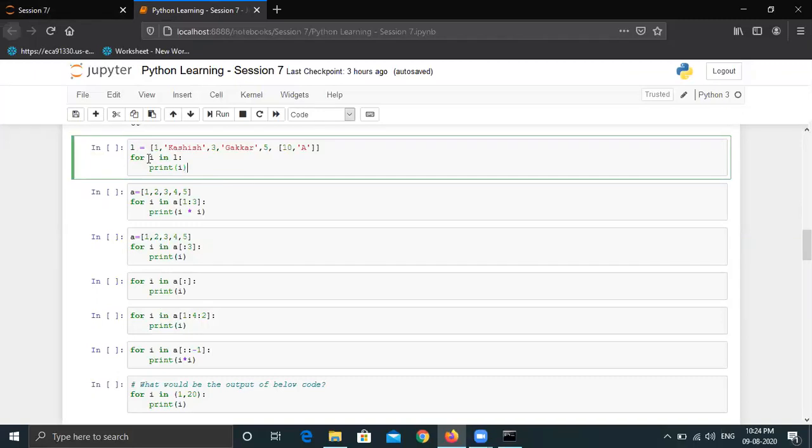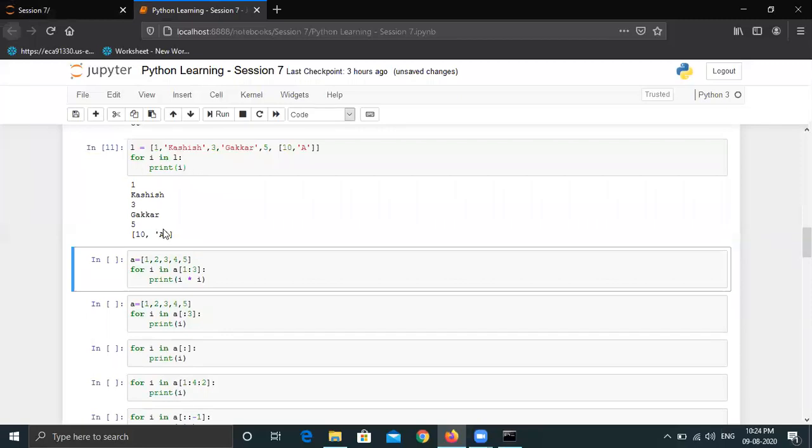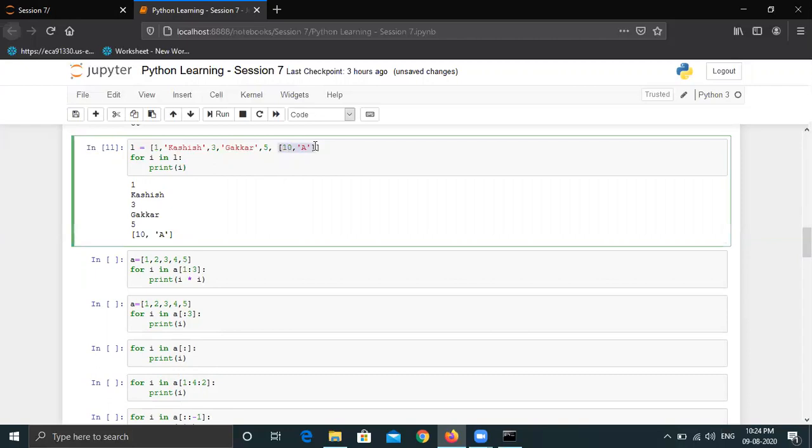So now we are using for I in L. So L will be passed as an iterable, and the first element will be passed to I. So first value will be 1 for I. In the next iteration, the value of I will be Kashish, and it will print it. Let's see the output. It has printed all the elements one by one. And note this, that this complete list is one element. That's why it has printed it as is.